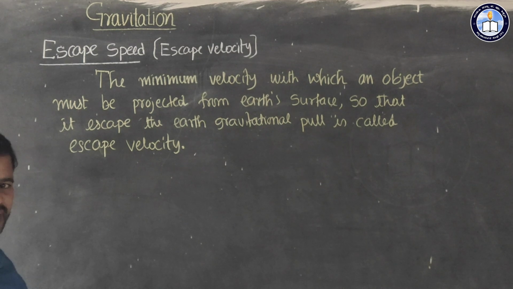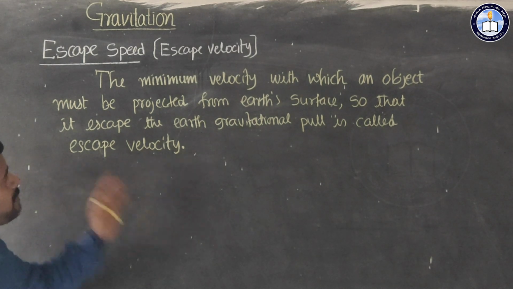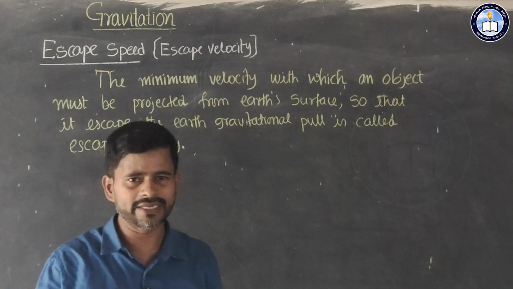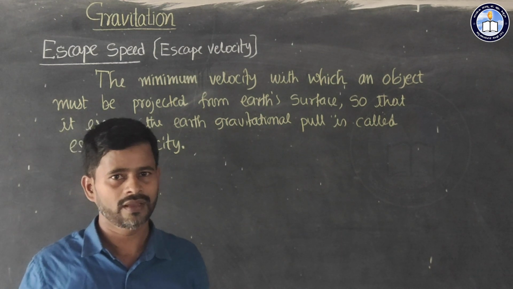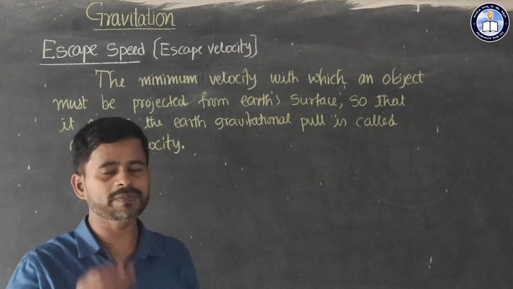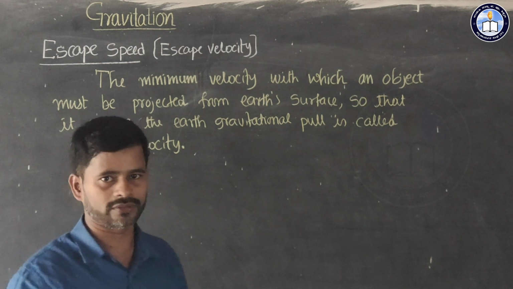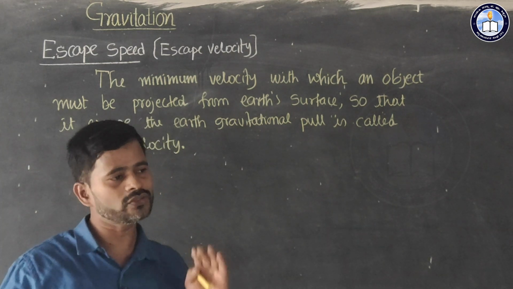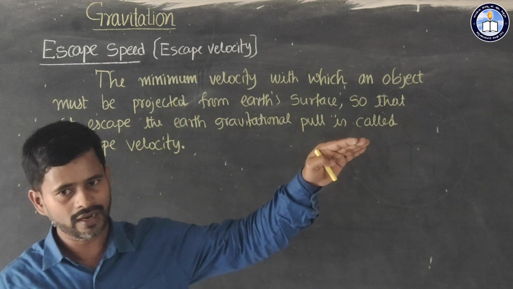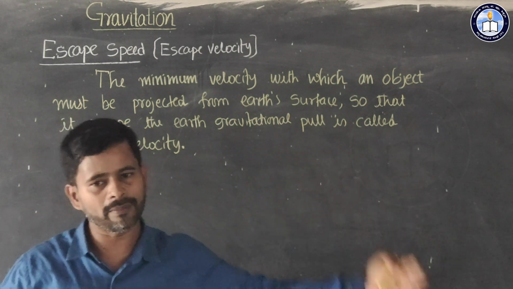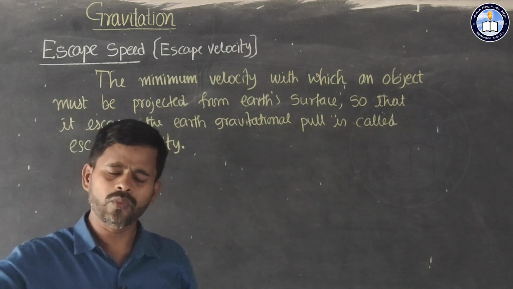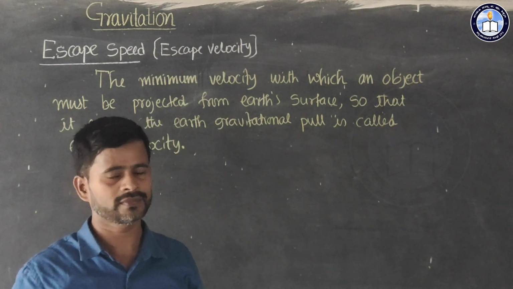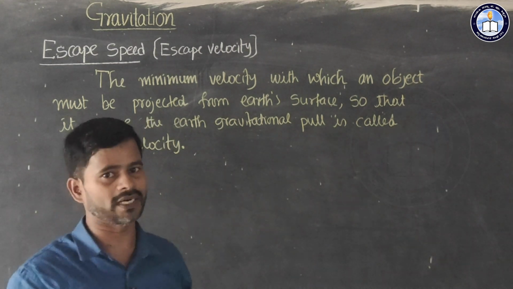Now we discuss the next concept, that is escape speed or escape velocity. In our day to day life we face different types of situations. In a playground, if you throw a ball into space, the ball obviously comes back to the ground. You may throw a javelin, that javelin also moves in space for a certain time, then it will come back to the ground. Any object you throw into space will obviously come back to the ground. That is because of the gravitational pull of the earth.